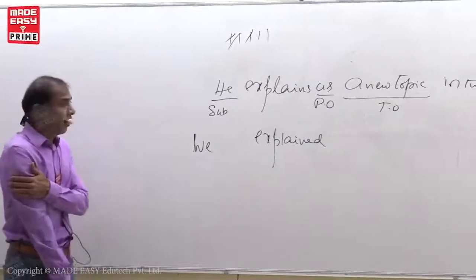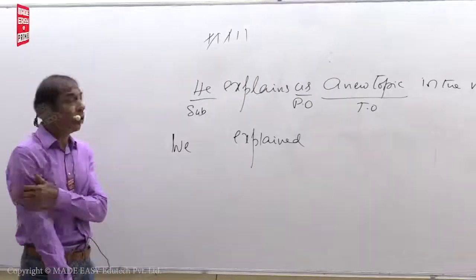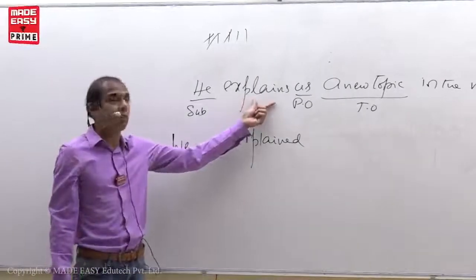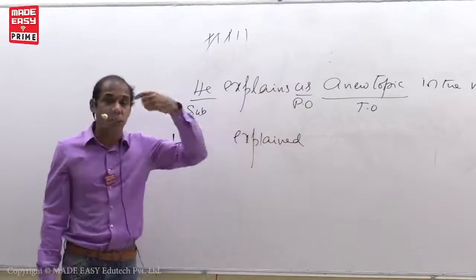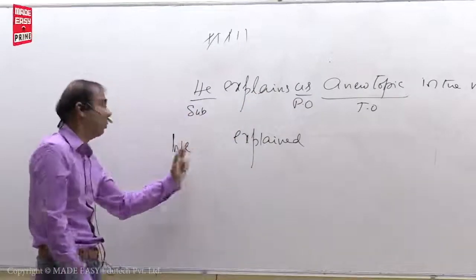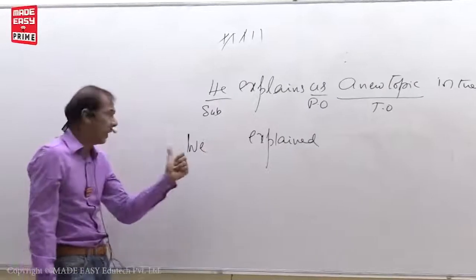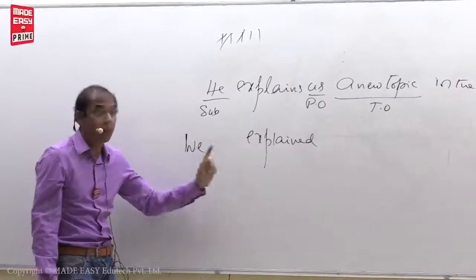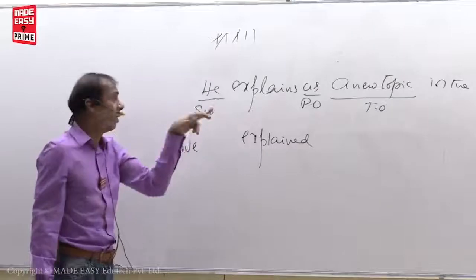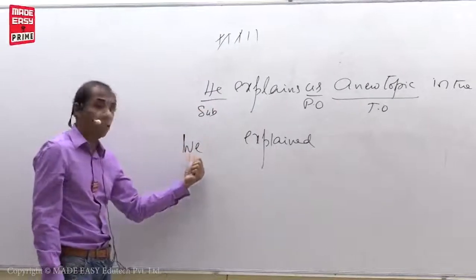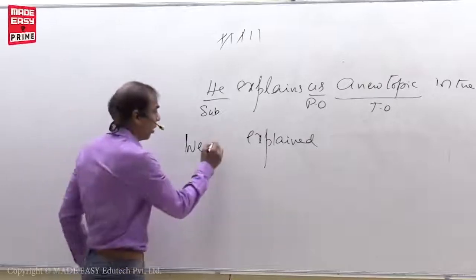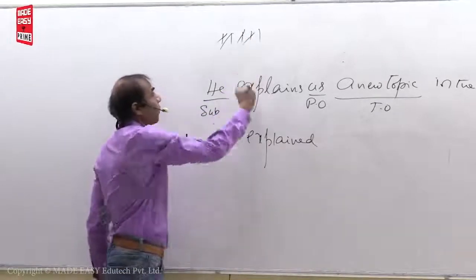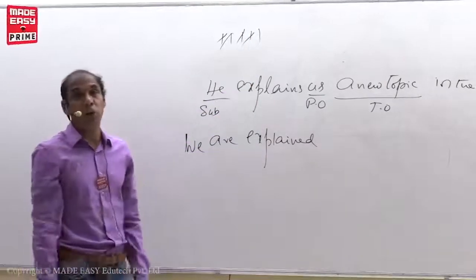When you want to put the B form, what I told you, check the verb given in the sentence. What is the verb here? Explains. Present tense. Put am, is, or are. In the case of I, we have to use am. In the case of third person singular, put is. In the case of plural, we have to use are. We means plural. So you put are.